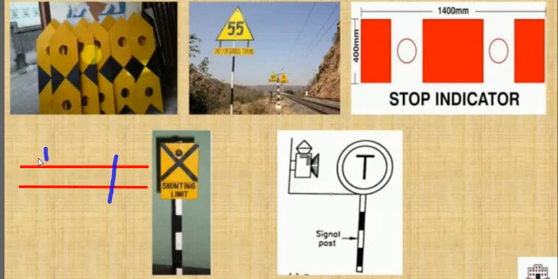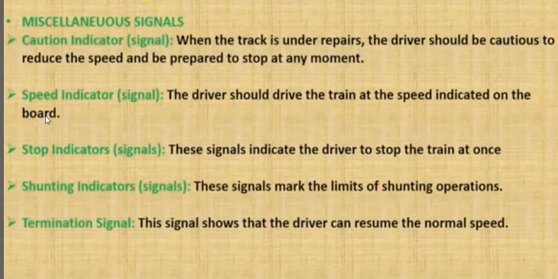This caution indicator starts from here, for example, 1 to 2 kilometers from the repairing work. It indicates that the train needs to move very slowly because there is repairing work going on. So this is called the caution indicator.